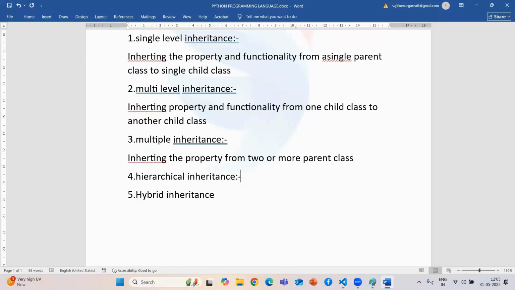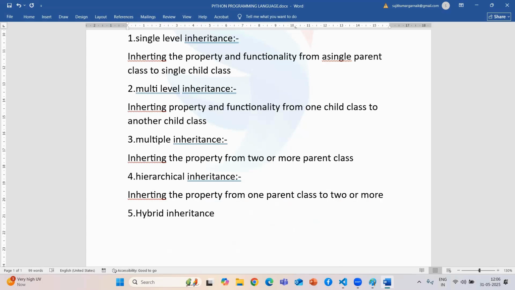Now the next one is hierarchical inheritance. So what is the meaning of hierarchical inheritance, guys? It means whenever we are doing inheritance from one parent class, there is only one parent class and there are multiple child classes. So it is the opposite of our multiple inheritance. I just want to write: inheriting the property from one parent class to two or more.